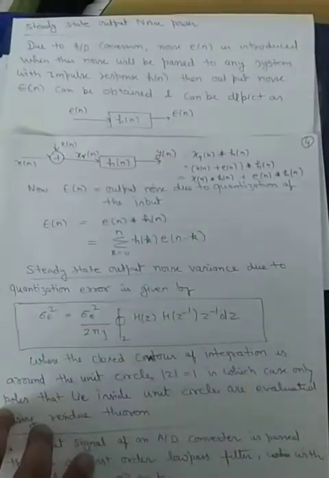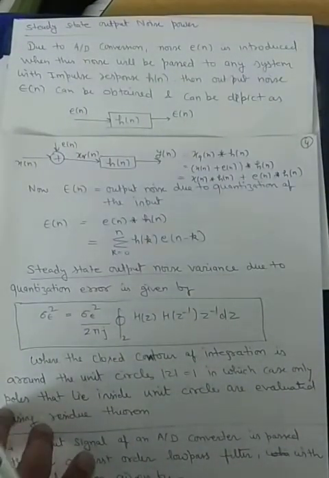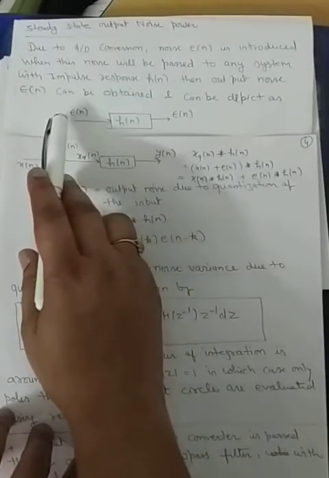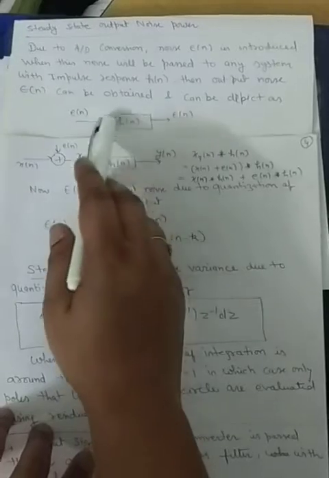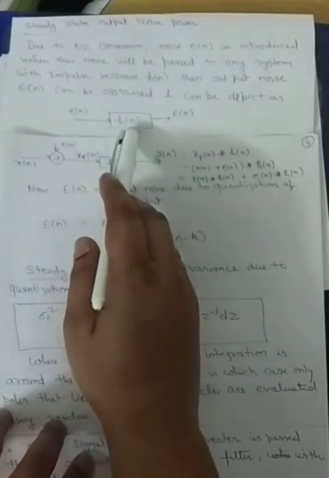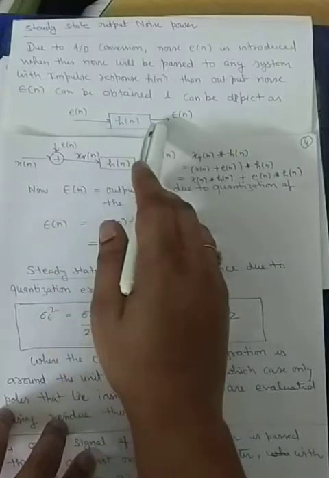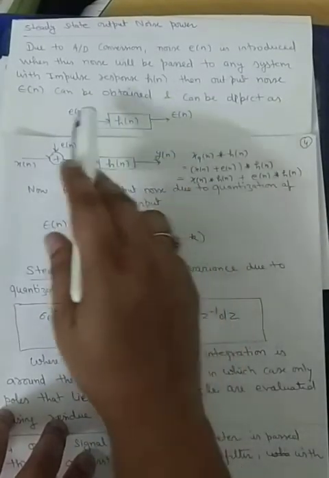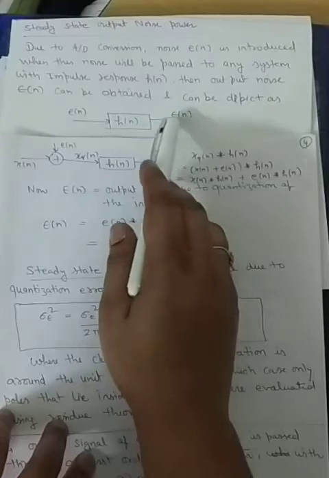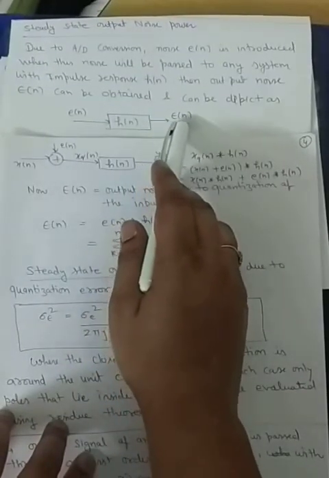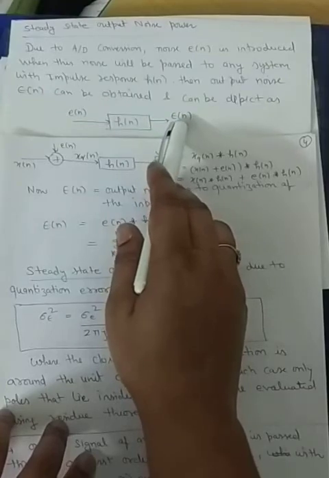So, during the A to D conversion process, when the input quantization noise comes into the picture and this noise is applied on any digital system, it may be a digital filter in a DSP processor. Whatever the digital system is, if this input signal is applied, there will be a certain output signal with respect to this input signal, and this output signal, because of noise, is expressed by the capital E symbol.